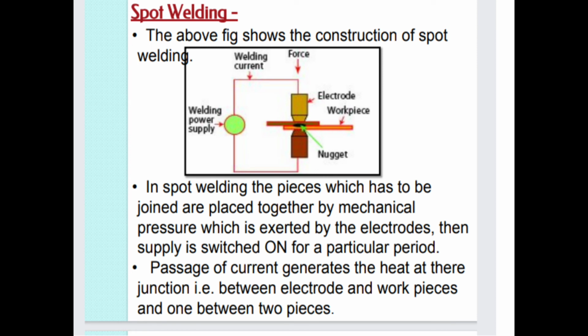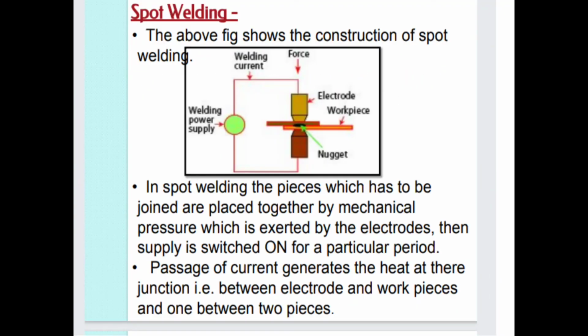This figure shows the construction of spot welding: welding power supply, electrode, workpiece, force, welding current, and nugget. Now the working of spot welding.